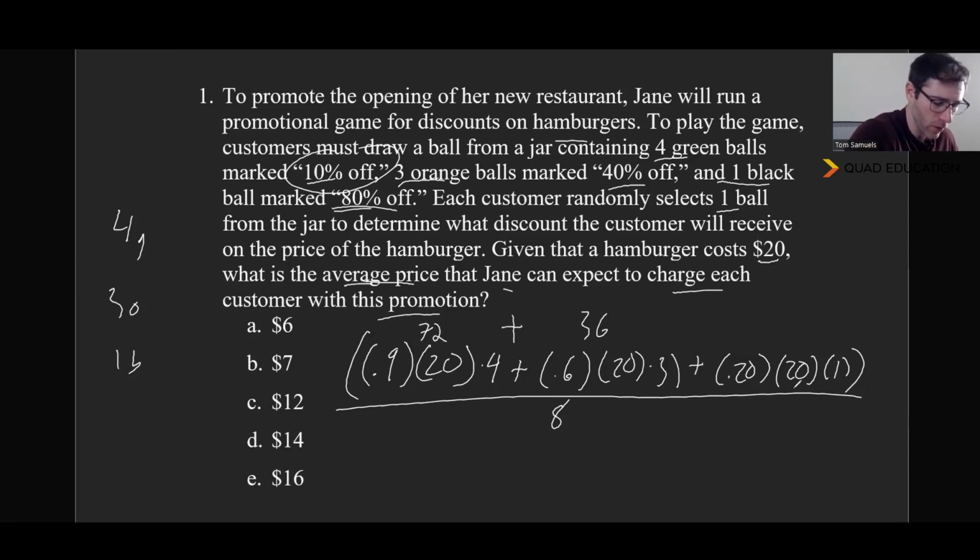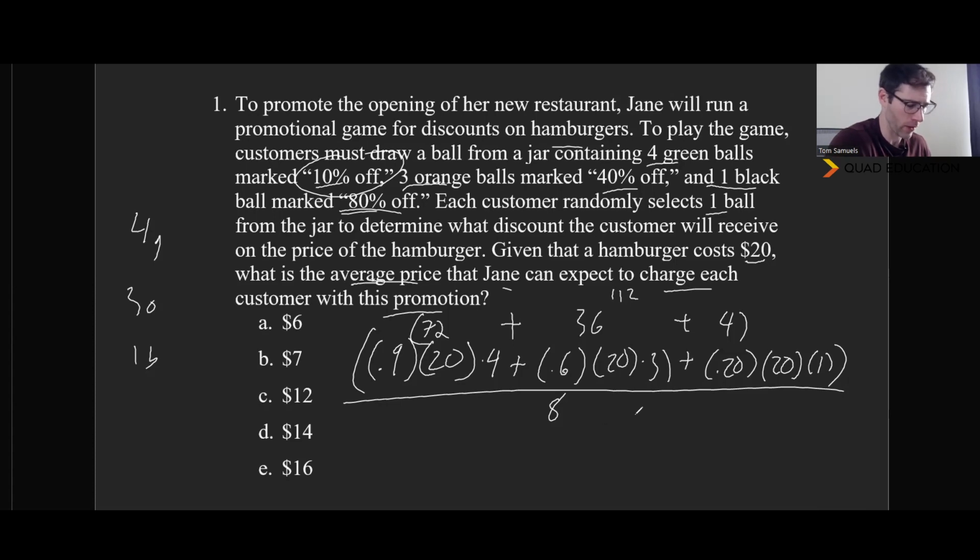And 20% of 20 is 4, so that's plus 4. So what we have here is 36 plus 4 is 40, and 40 plus 72 is 112.